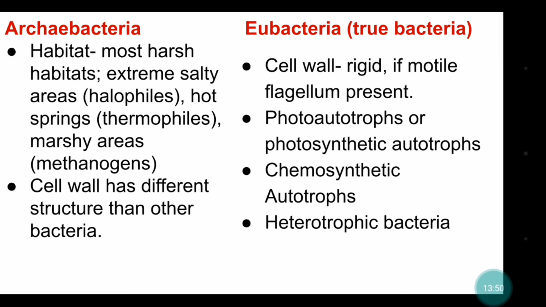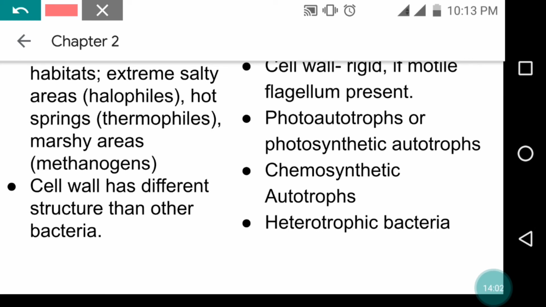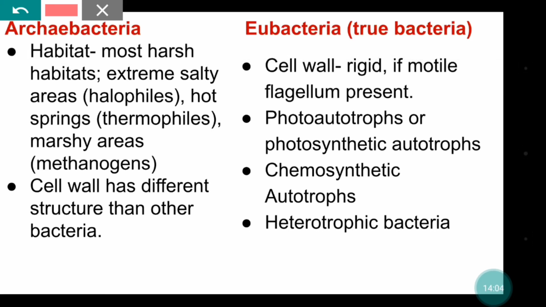Further, kingdom Monera is categorized into 2 categories, that is archaebacteria and eubacteria. Archaebacteria's habitat is extreme conditions, that is harsh habitats. It can exist in extremely salty areas and is known as halophiles. It can exist in hot springs and is known as thermophiles.